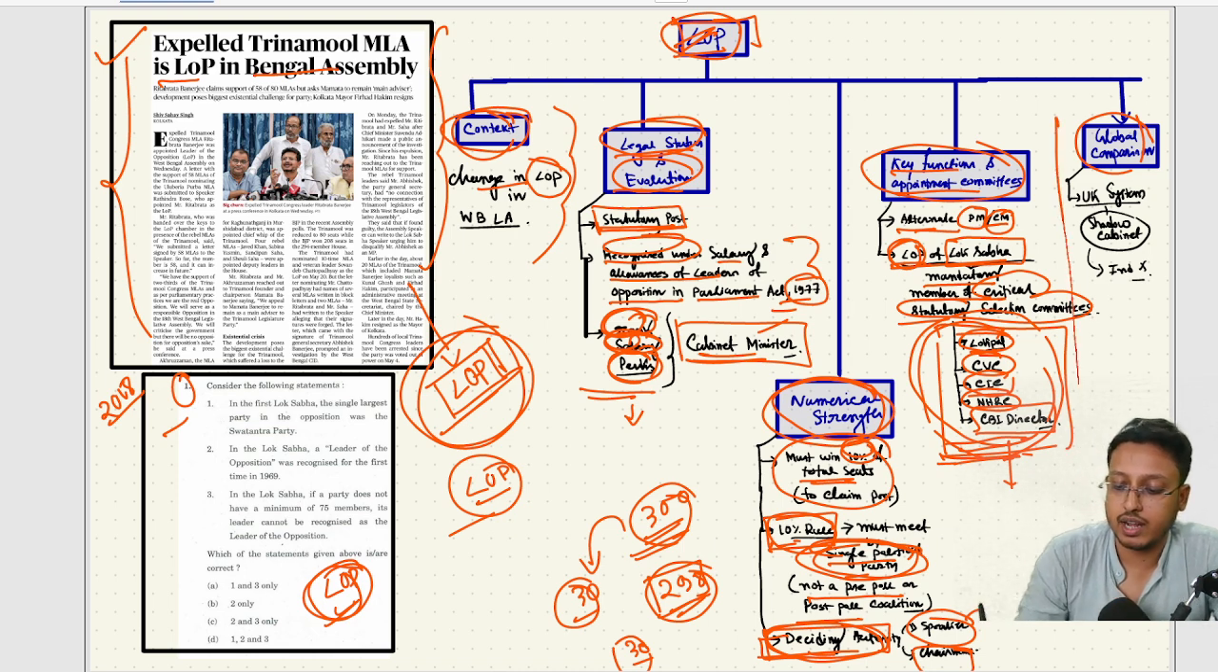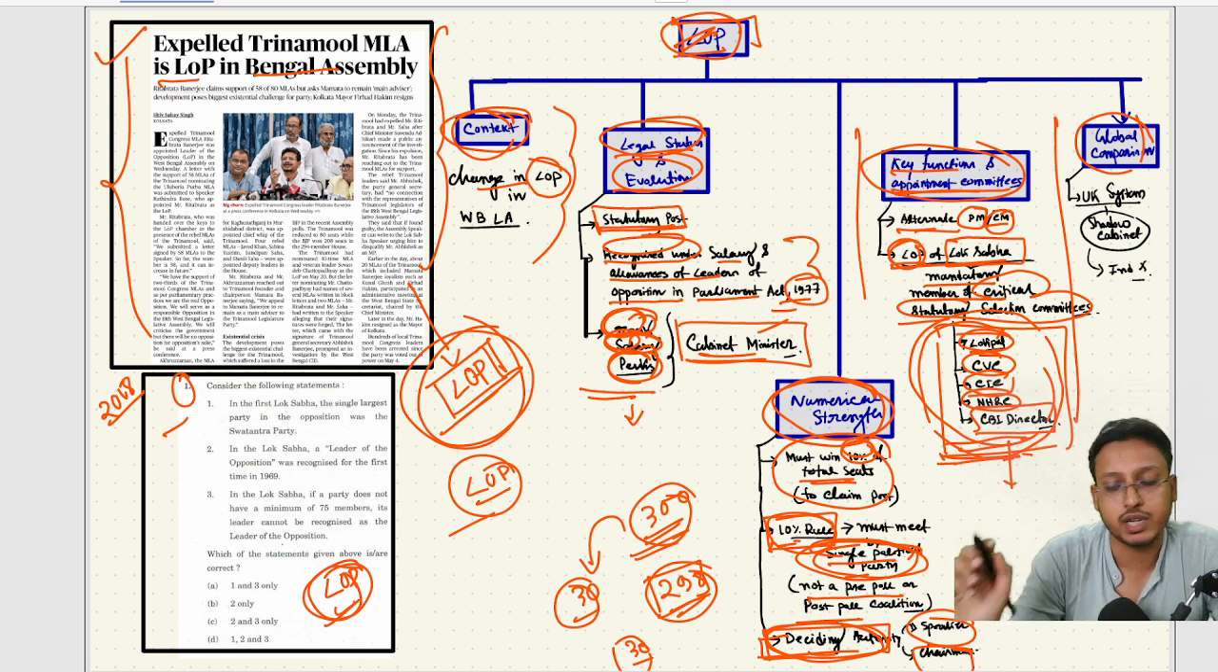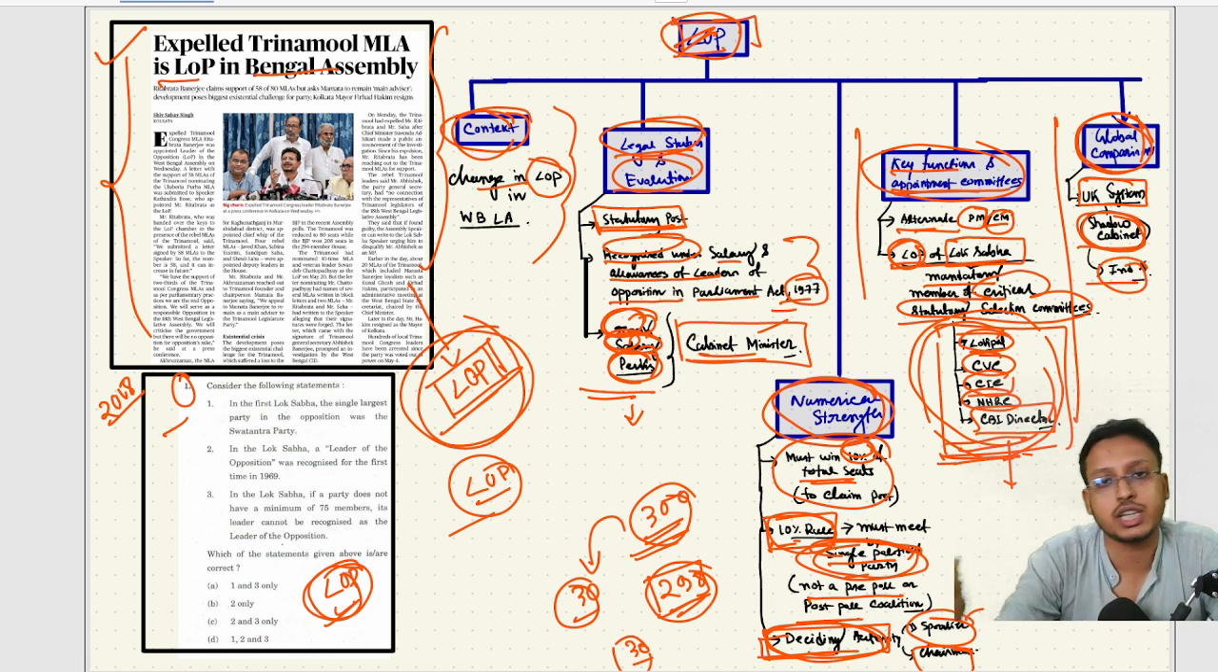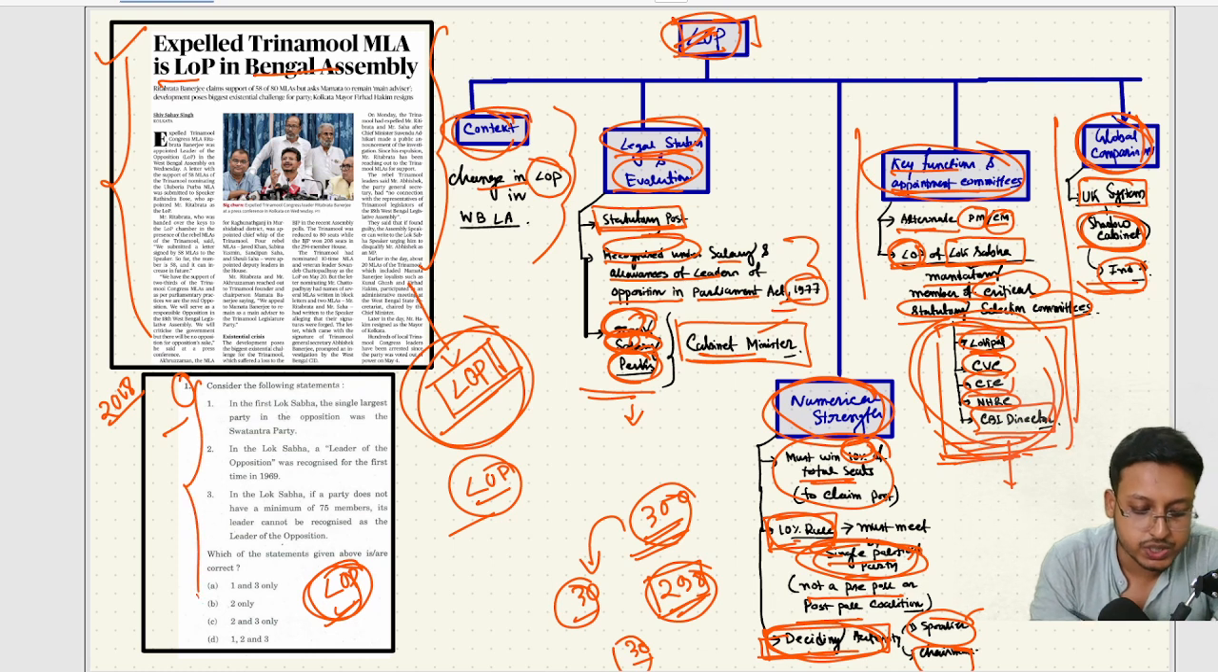So you understand the key functions and appointment committees. Then global comparison. In the UK there is a system of shadow cabinet, but in India's case there is no such system. And through this leader of opposition post, the value of overall parliamentary proceedings and parliamentary democracy is maintained through checks and balances on the executive. Okay, that is it. Now this question you need to solve.